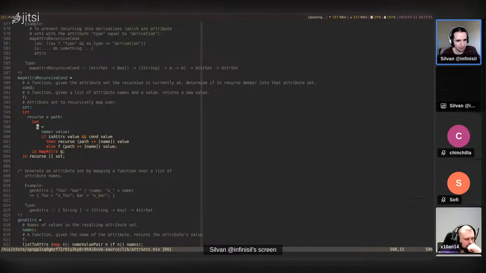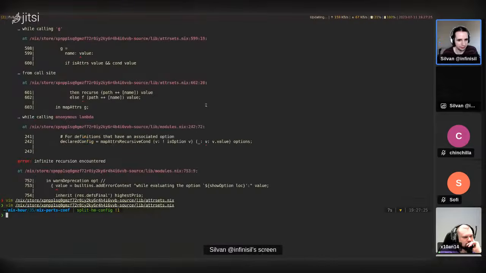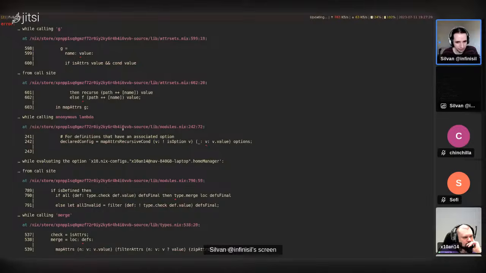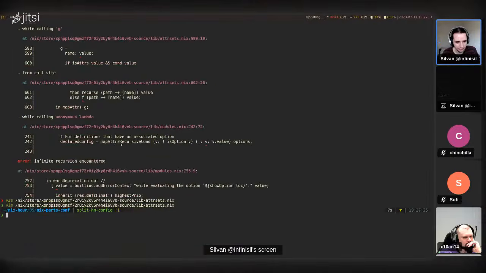So this is in map address recursive content. I'd actually imagine this is part of flake parts. Flake parts calls into this, and this is how we end up here. That will make a lot of sense. So the infinite recursion occurs down here. Yep, I'm fairly clueless right now.